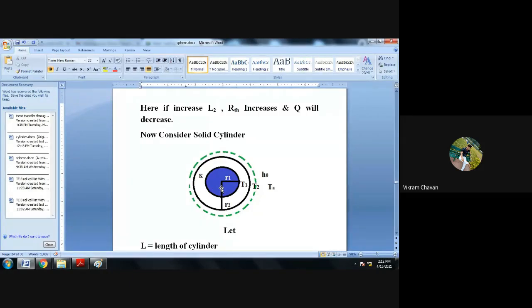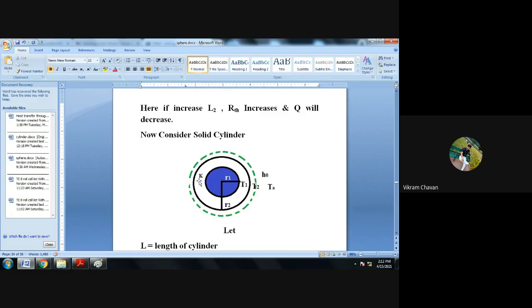The surface of that solid cylinder is maintained at T1 degree Celsius. Now over that solid cylinder, insulation is provided.